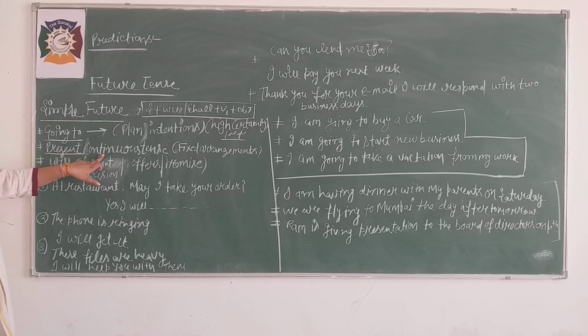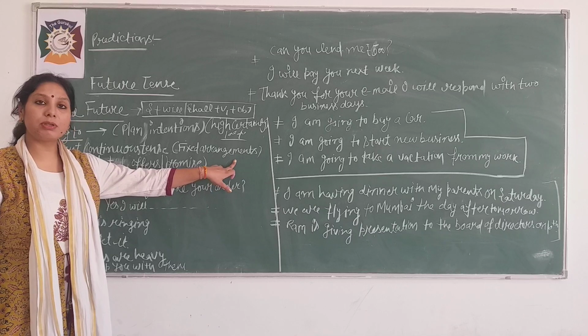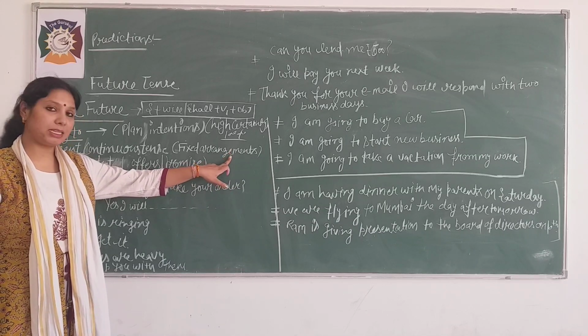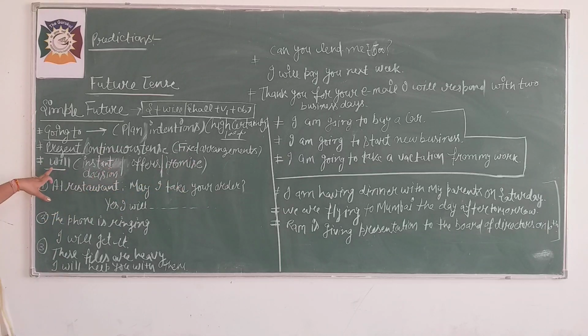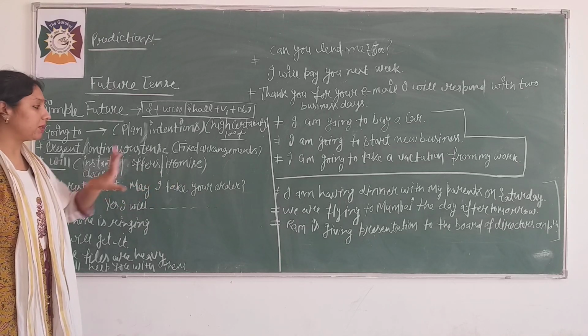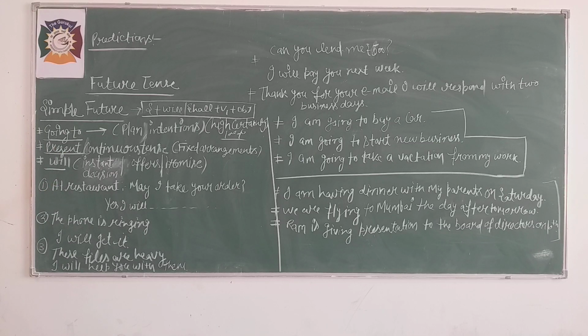Present continuous tense, where we use it, beta: fixed arrangements. For the fixed arrangements, I think I told you when we were doing present continuous tense. And will we use for instant decisions, offers and promises.